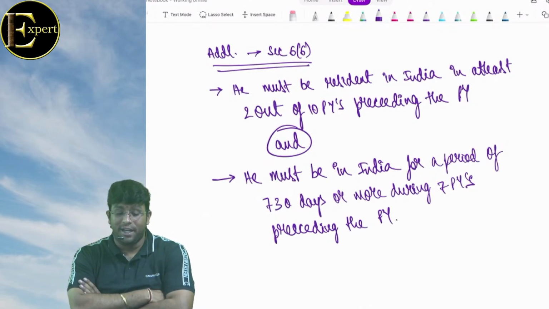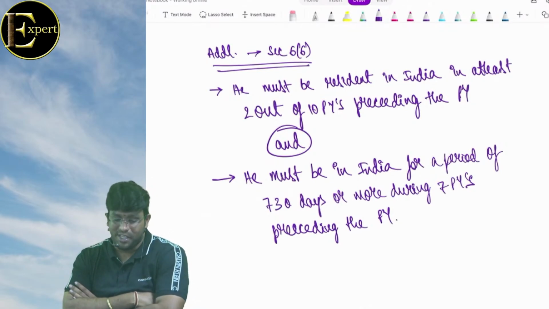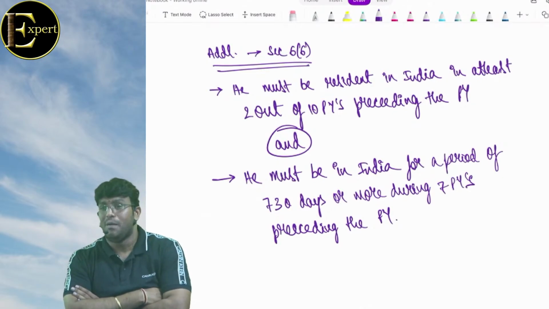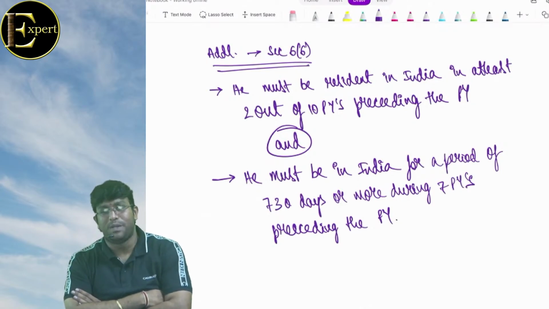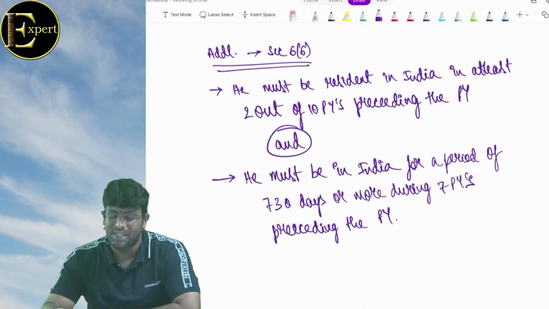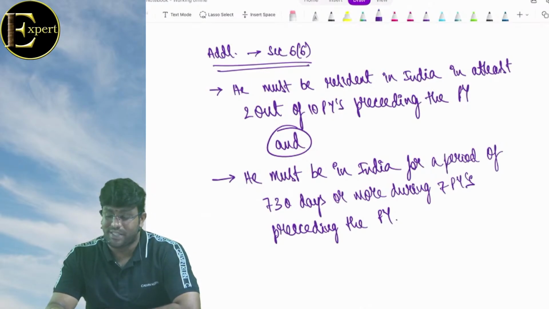He must be resident in India in at least 2 out of 10 previous years preceding the previous year, and he must be in India for a period of 730 days or more during 7 years preceding the previous year. Now, an important point I'll tell you, please keep in mind, whenever you are trying to evaluate residential status, please check whether second condition is satisfied or not. Because if second is satisfied, first one we can check. But if second is only gone, there is no point of checking first one. Why?